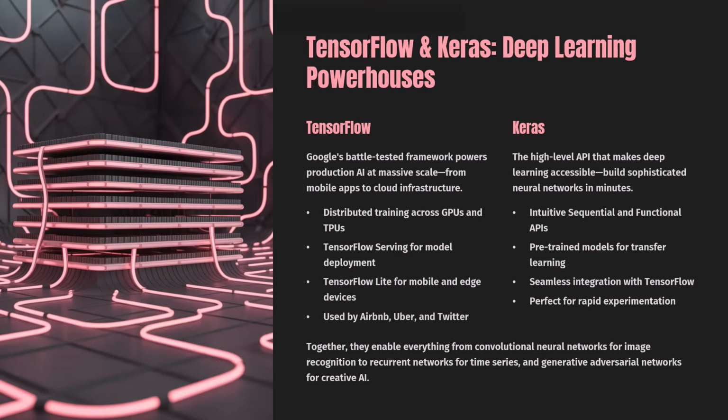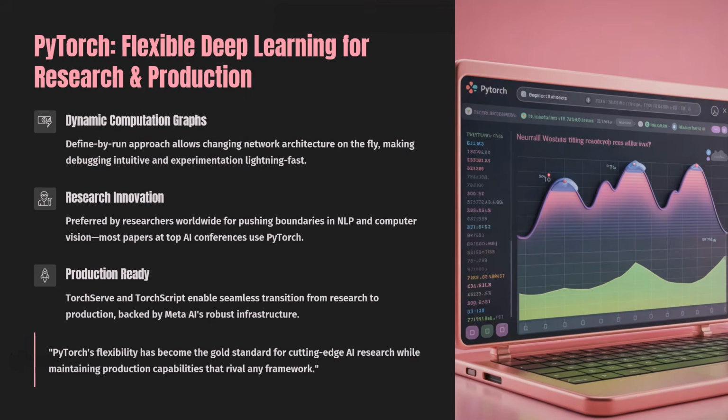Moving to the next Python library, PyTorch, flexible deep learning for research and production. The next important Python library for deep learning is PyTorch. Well, PyTorch is very flexible in nature, and in fact, PyTorch's flexibility has become the gold standard for cutting-edge AI research while maintaining production capabilities that rival any framework.